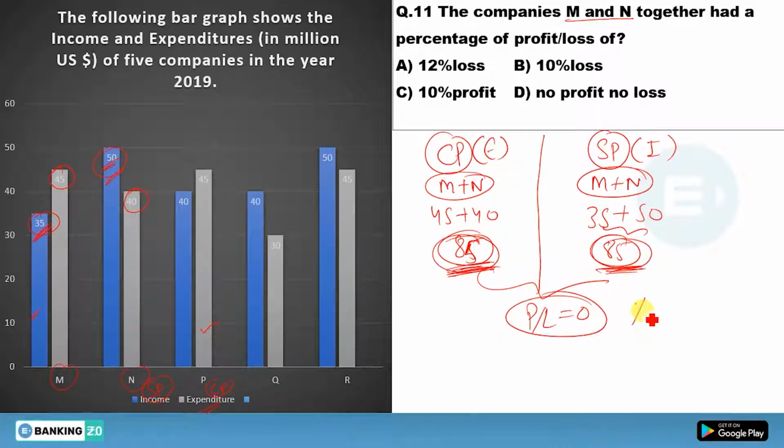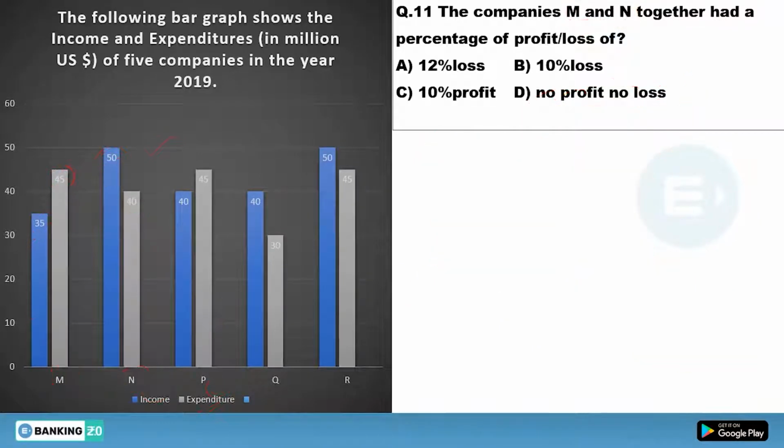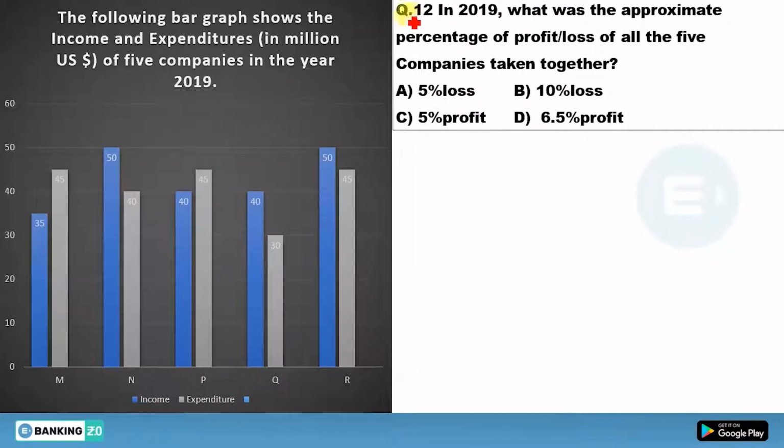If you find the profit percent, we'll say 0 on 85, and 0 upon something will give you 0. It means you have no profit, no loss in M and N together. I hope this question is clear to you. Done. I have just simply applied the percentage profit formula here, and you will get the answer. Now move to the next question.